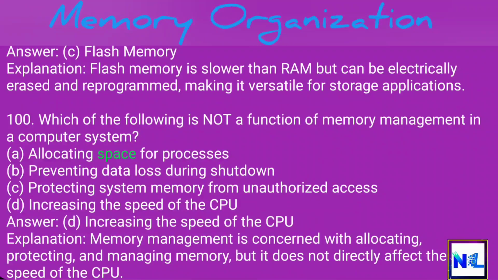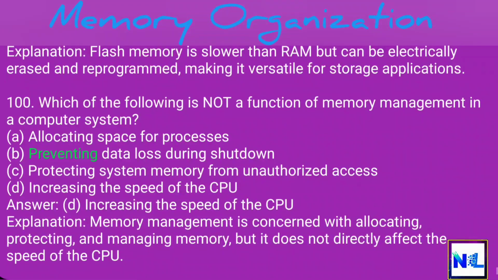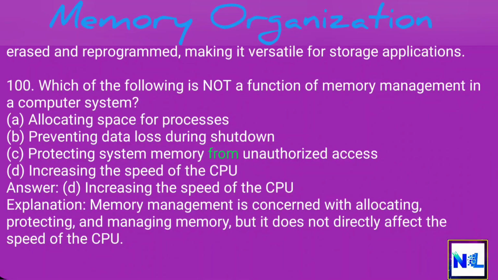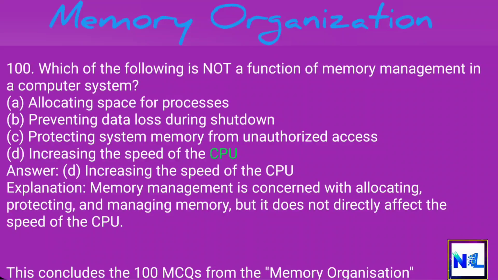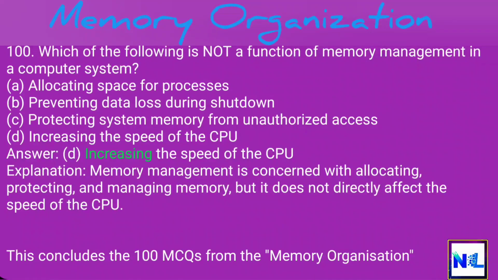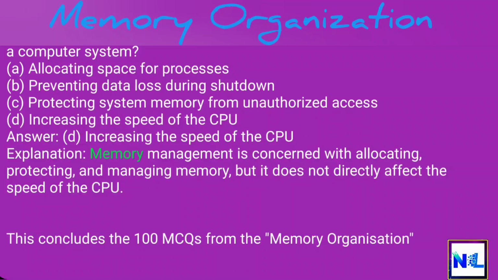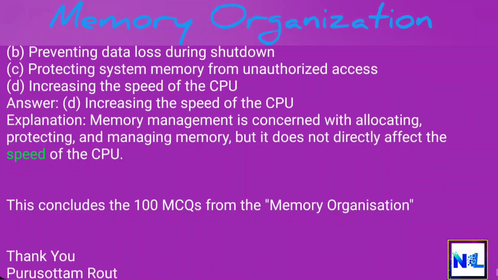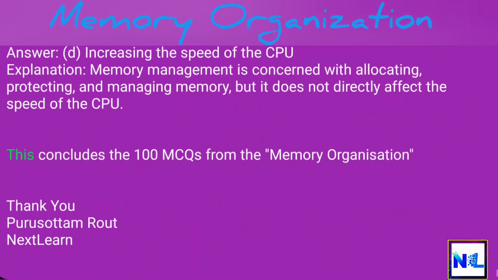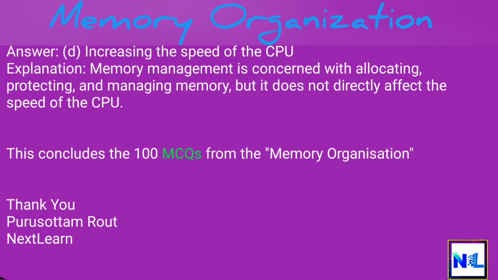100. Which of the following is not a function of memory management in a computer system? A. Allocating space for processors. B. Preventing data loss during shutdown. C. Protecting system memory from unauthorized access. D. Increasing the speed of the CPU. Answer. D. Increasing the speed of the CPU. Explanation. Memory management is concerned with allocating, protecting, and managing memory, but it does not directly affect the speed of the CPU. This concludes the 100 MCQs from the Memory Organization.